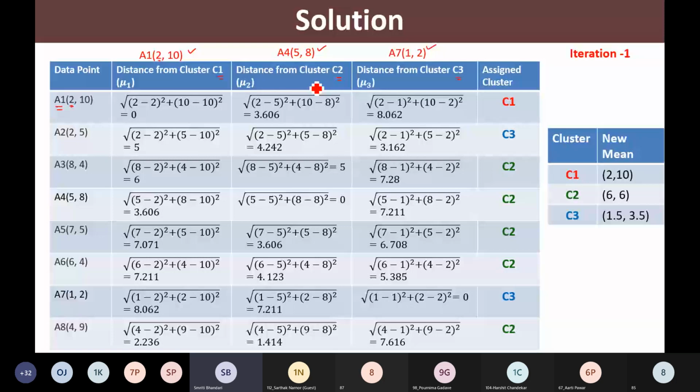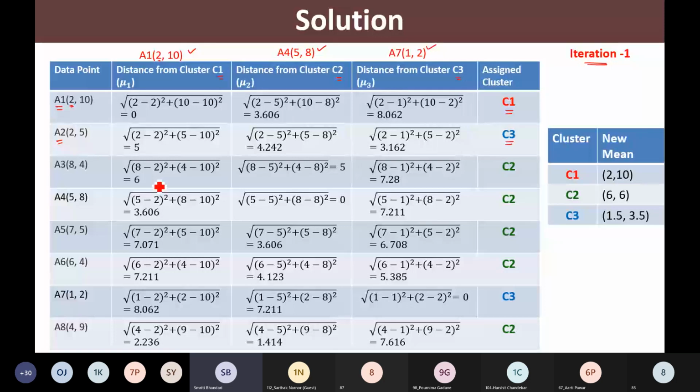Right? So once we have this data available, we are going to assign the clusters for all those points. So this is iteration number 1. Correct? So simply see here, what is the minimum distance out of these 3? 0. So this point belongs to cluster C1. What is the minimum distance out of these 3? This 3.162. So this point A2 will go into cluster C3.